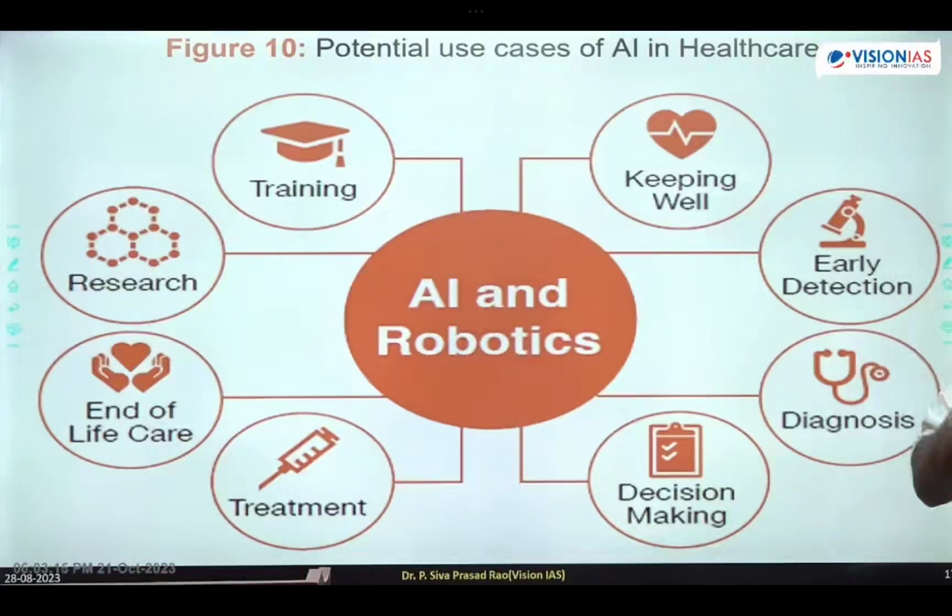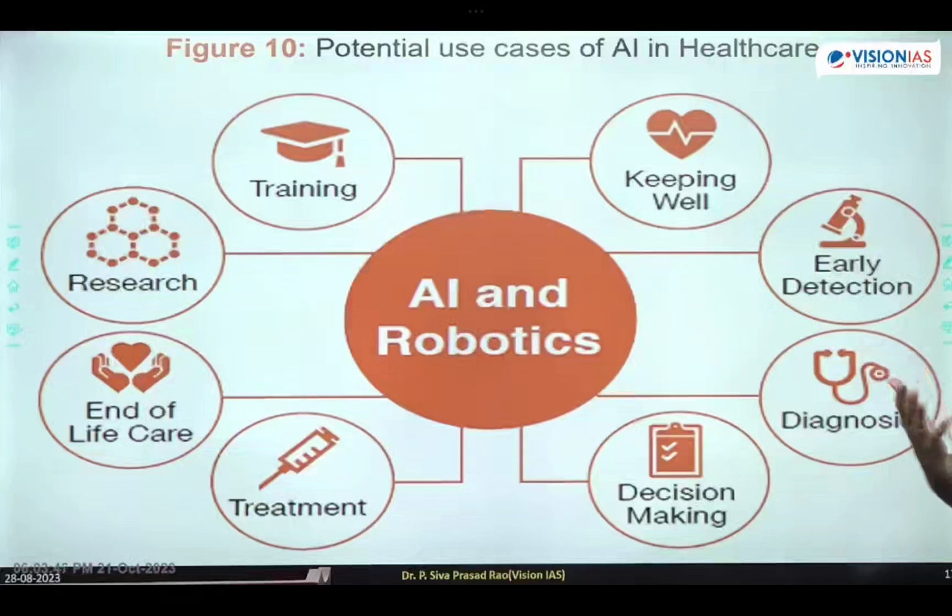Cancer treatments are done with the help of these robots. Eye cataract surgeries are done with the help of robots. Are you getting my point, students? In areas where these facilities are not available to the common man, we are trying to bring this robotic technology. We want to ensure to the people of India that services are available in time at cheaper cost. We should not wait for the doctors, so it has to be replaced with artificial intelligence.